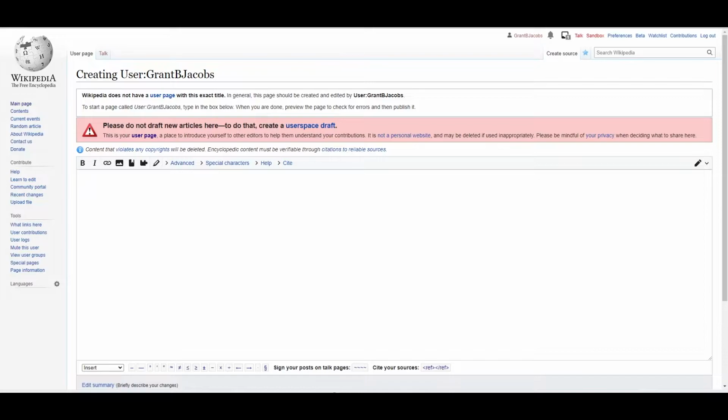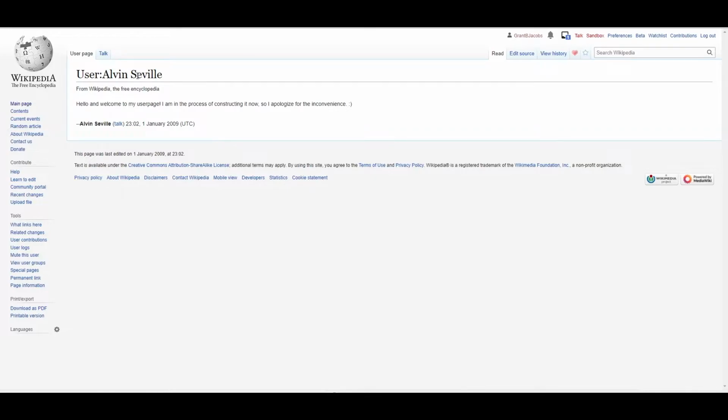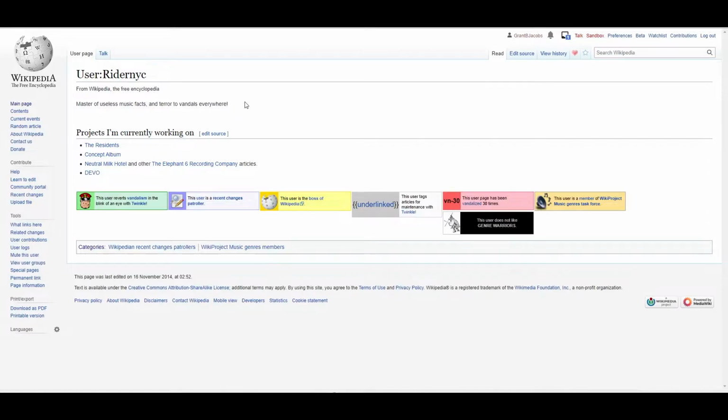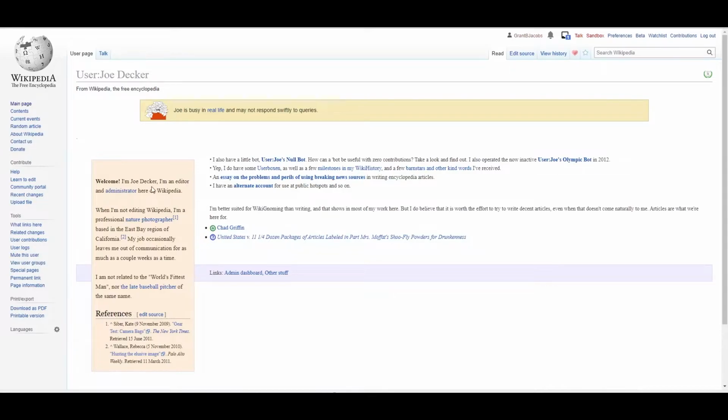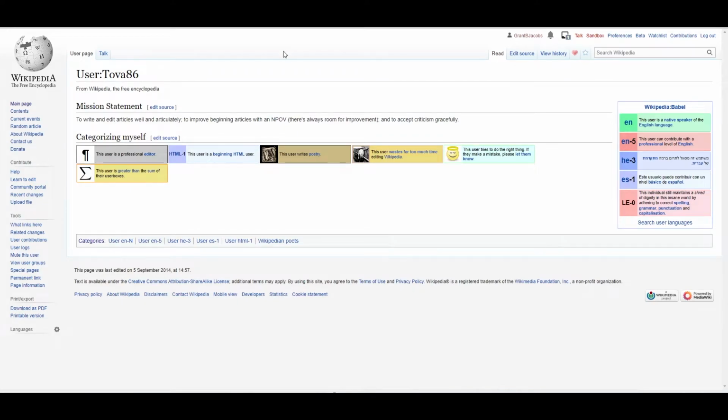Now, I opened a few tabs of what a few other people have done, especially looking at the simple ones. So this person, Alvin Seville, says, hello, welcome to my page. I'm just constructing it, so just simple. This one had a little bit more: master of useless music facts, and then projects that they're working on. This person has even a little bit more, has some fancy formatting, shows that he's an administrator on Wikipedia, some of his hobbies, and things like that. And then this person has his mission statement and some of the things that he does and some of the projects that he works on.